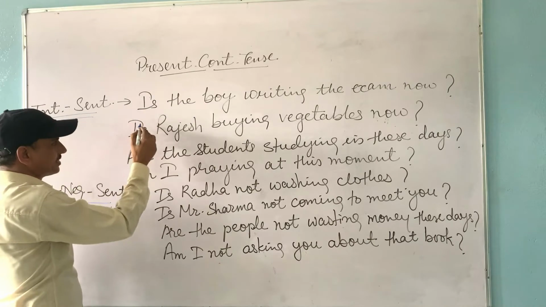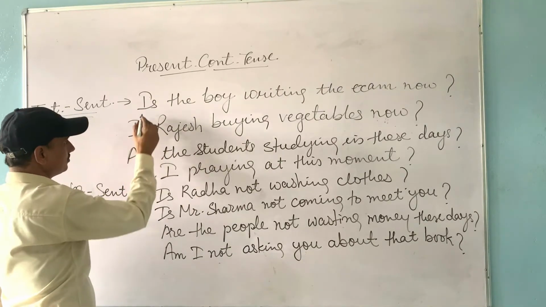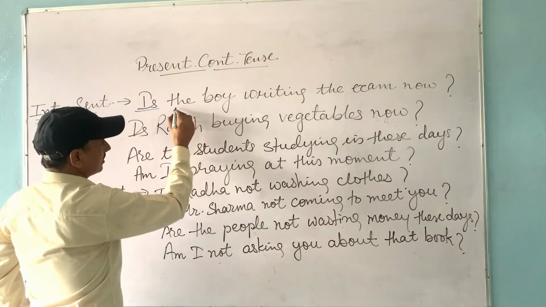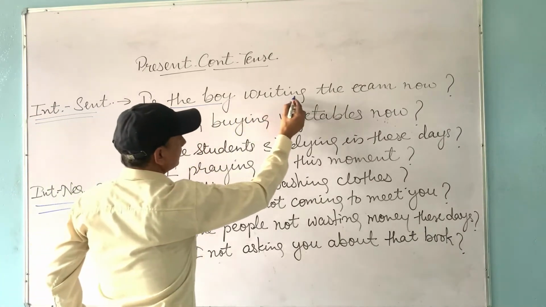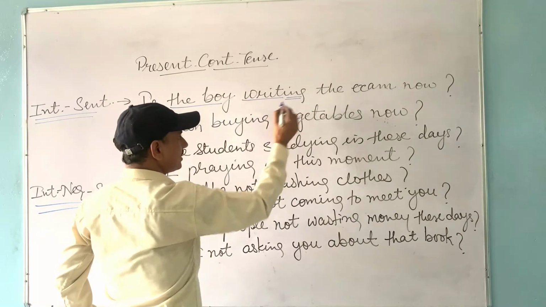In an interrogative sentence, first of all, we have to add the helping verb. Is is the helping verb. Then the subject, the boy. The boy is the subject, and write is the first form of verb with ing.